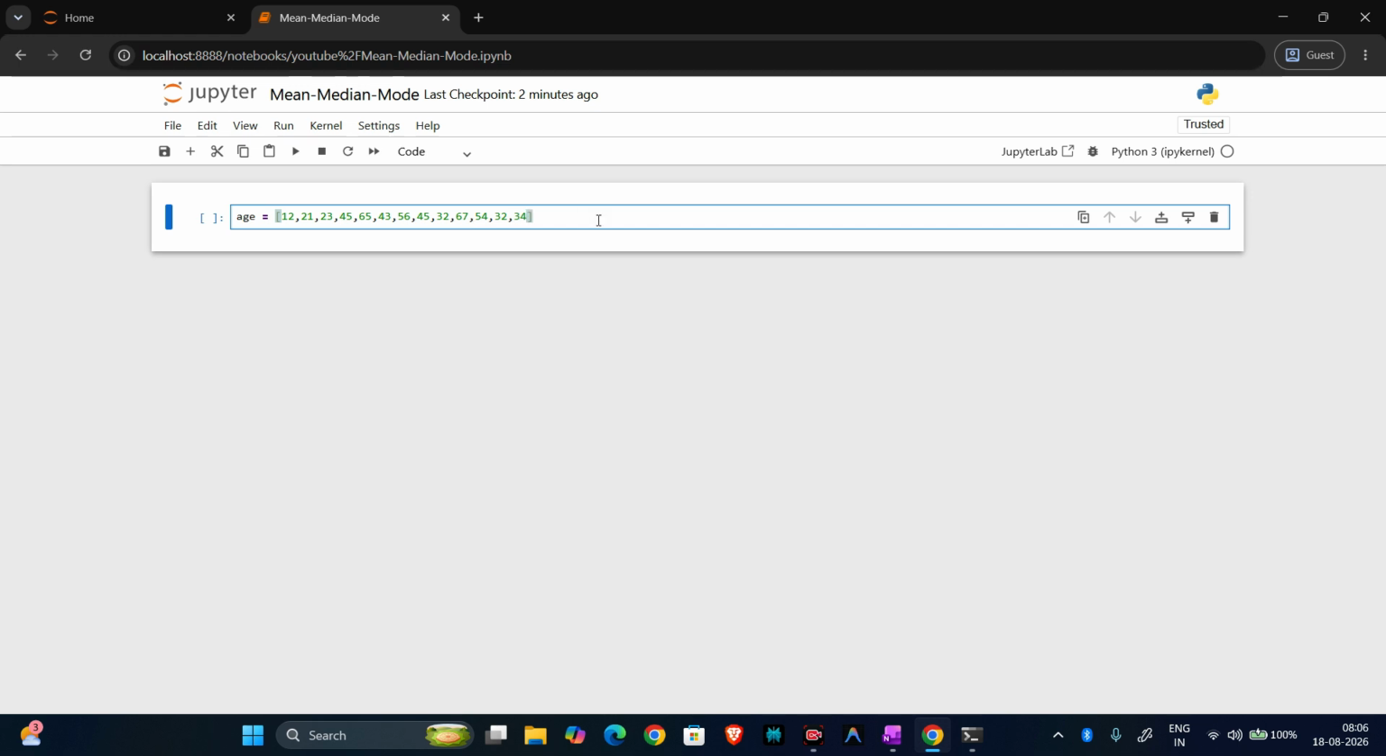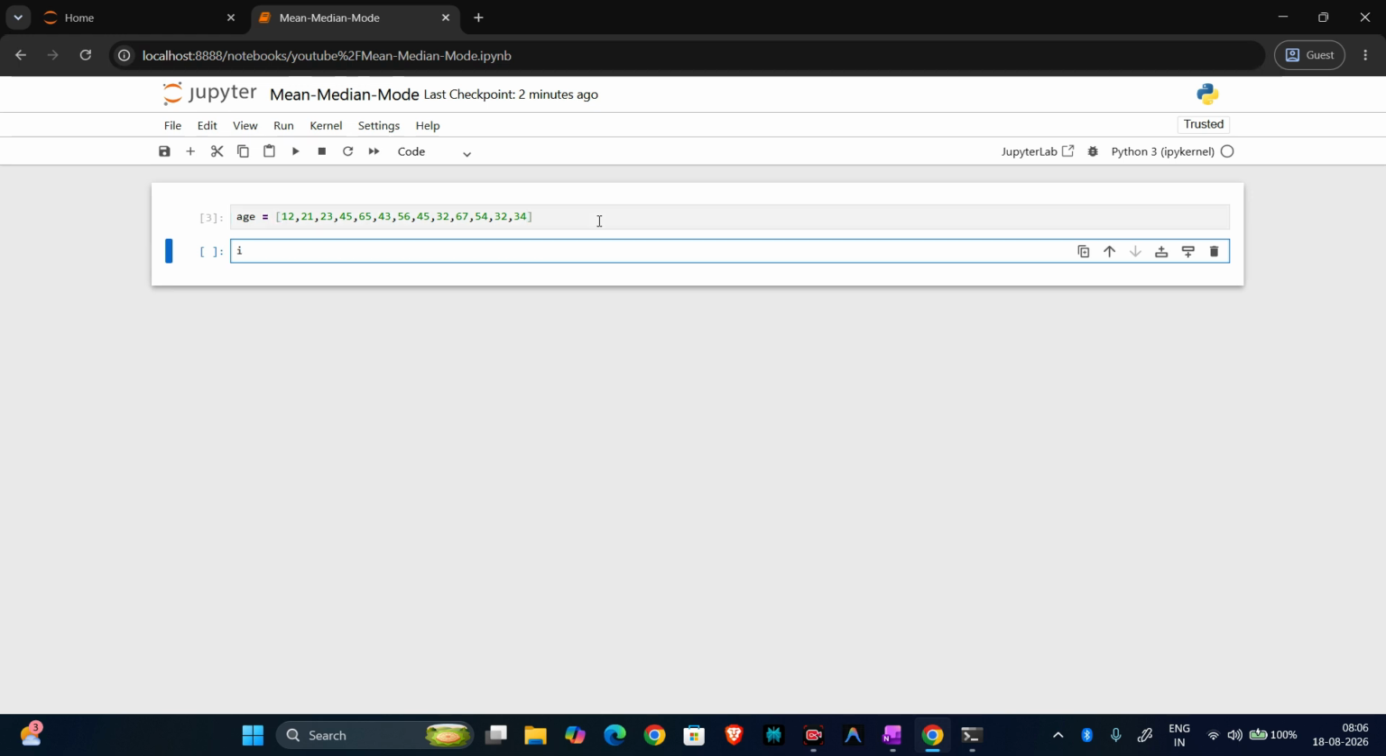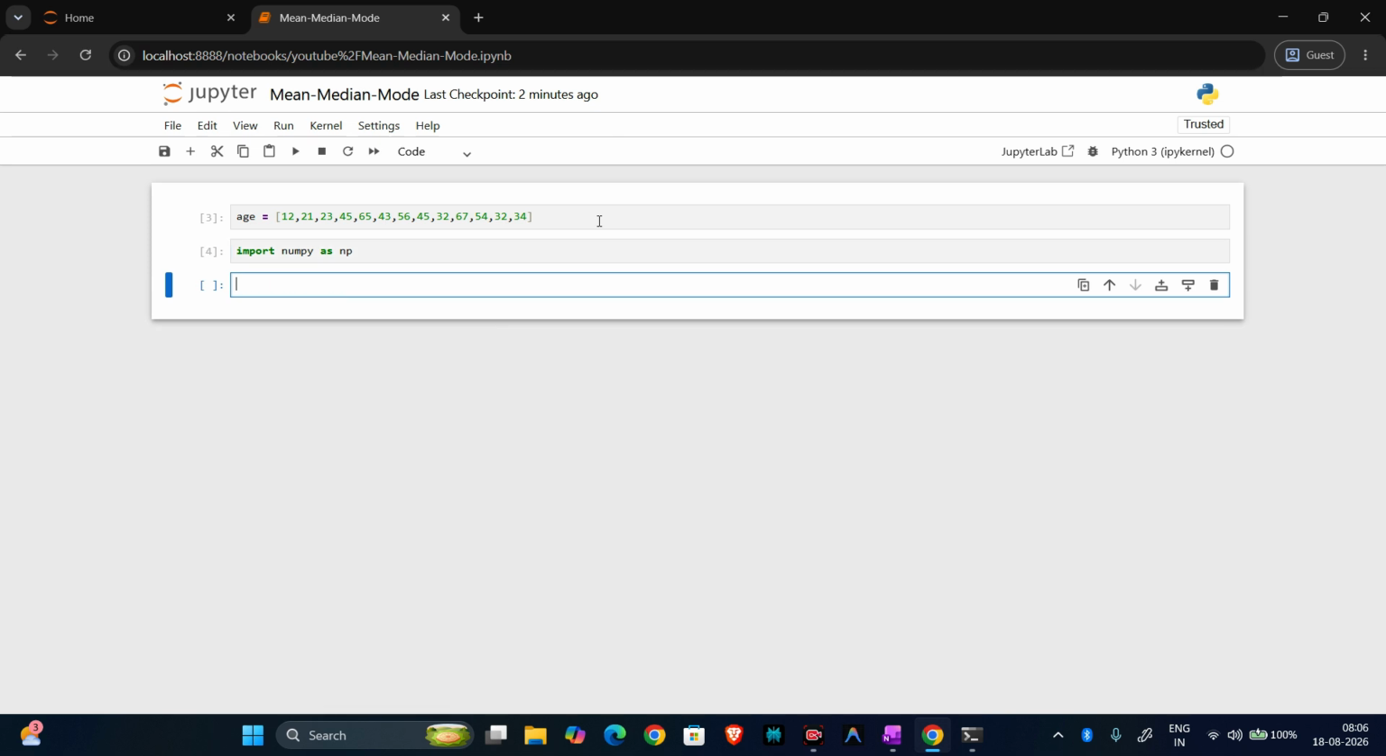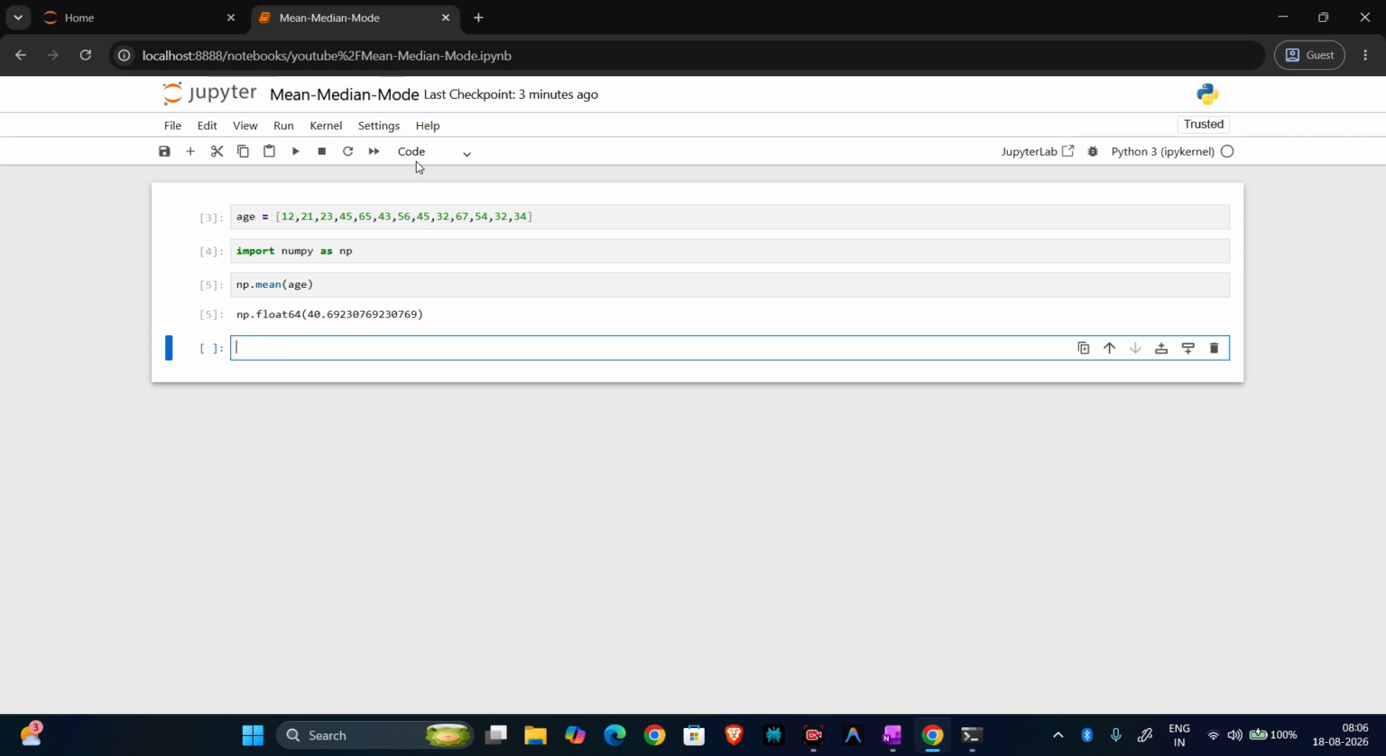Okay, so this is our data set. First we need to import, so here I will use import numpy as np. We are taking the age data set here. How do we calculate the mean for this? We just need to use np.mean and pass the age. When we run it, we will get the mean around 44.69, right?